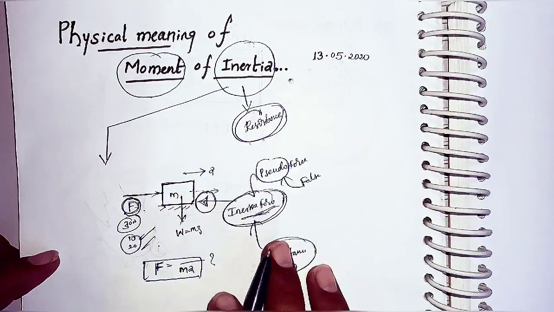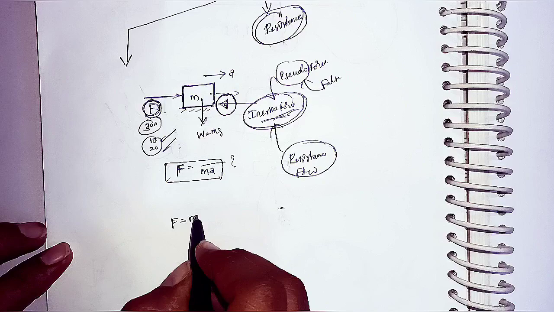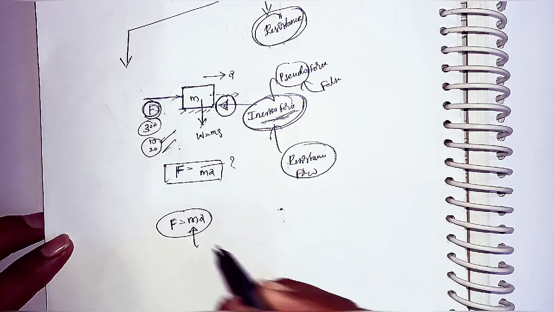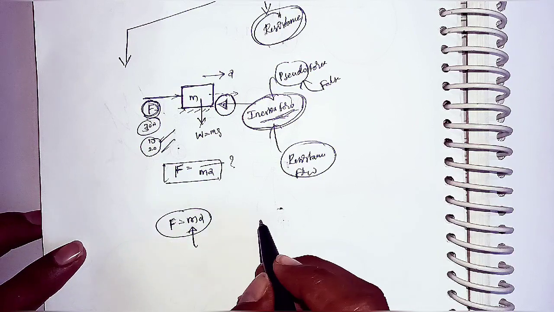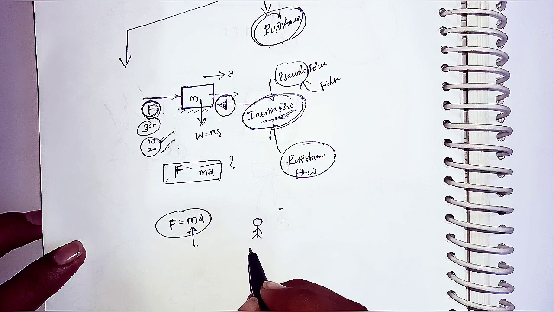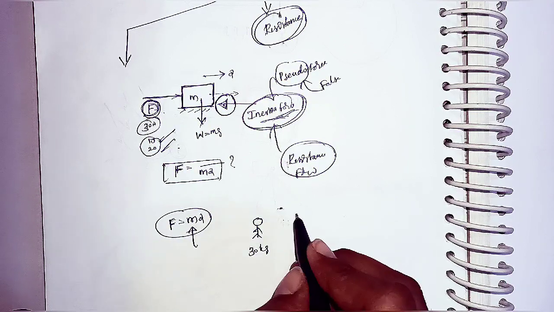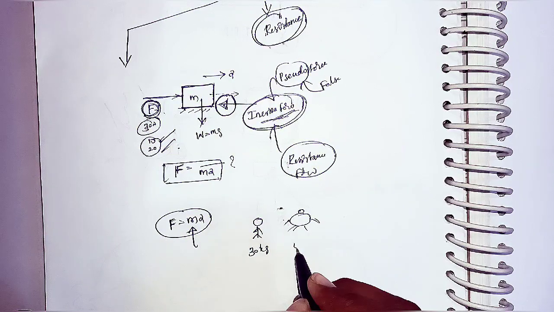To understand very clearly, again consider the equation F equal to ma, Newton's second law. Here the force depends upon the mass of the body. Let us consider a person who is 30 kgs, and another person who is 50 kgs.